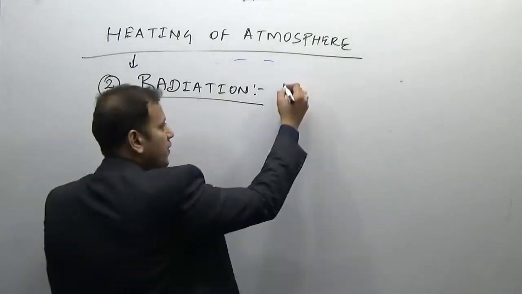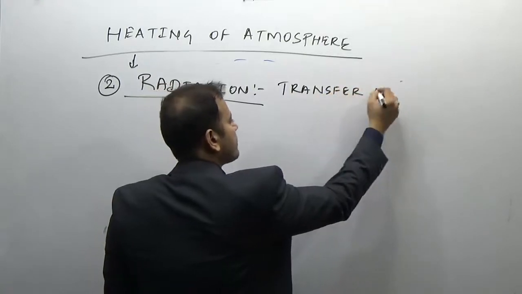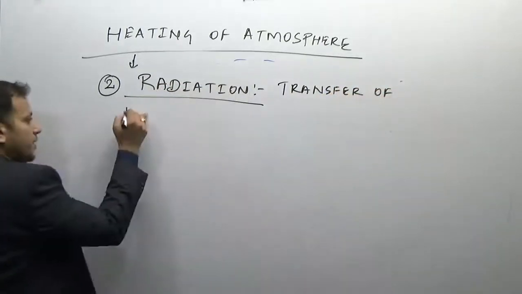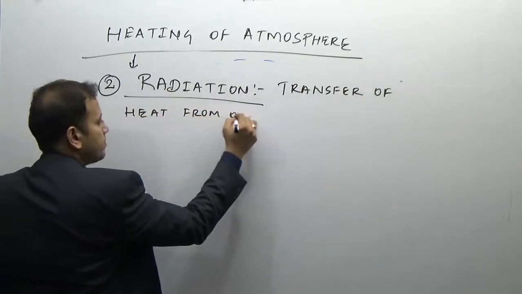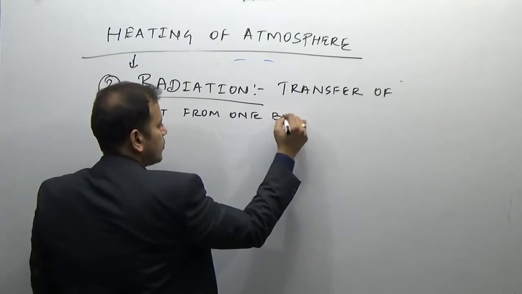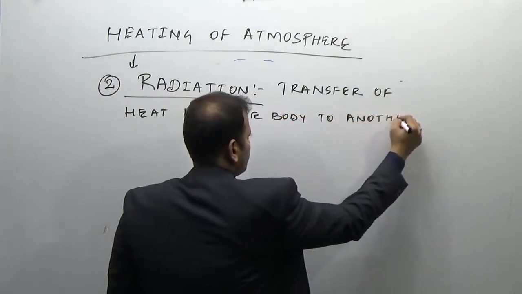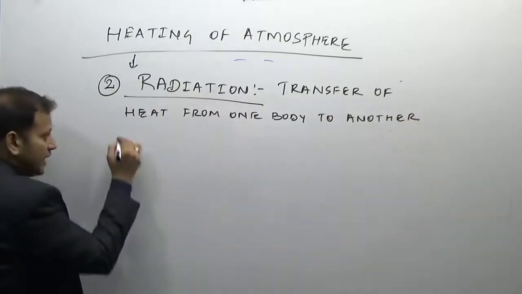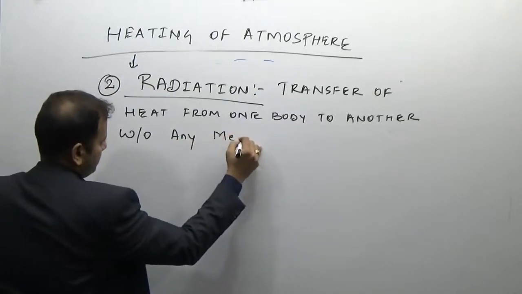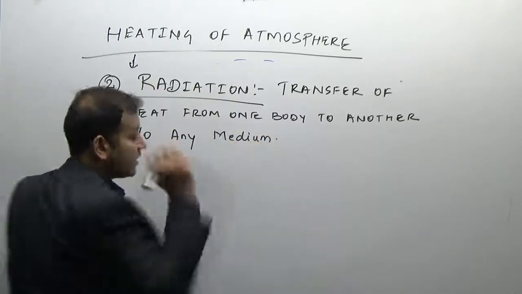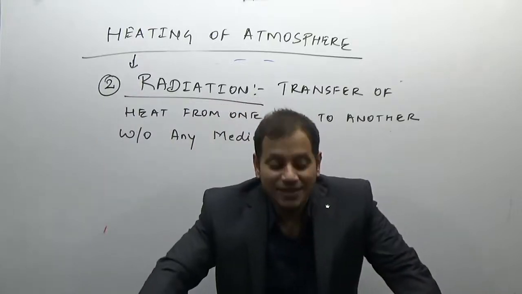Radiation is the transfer of heat from one body to another without any medium. So it does not require the help of a medium.